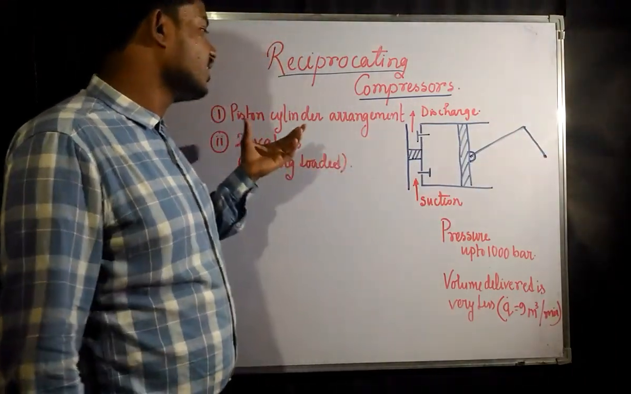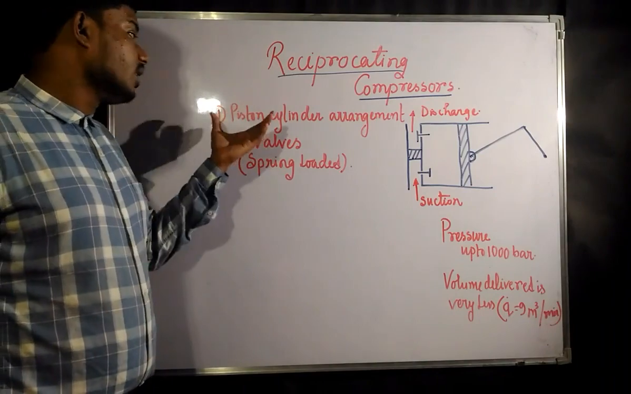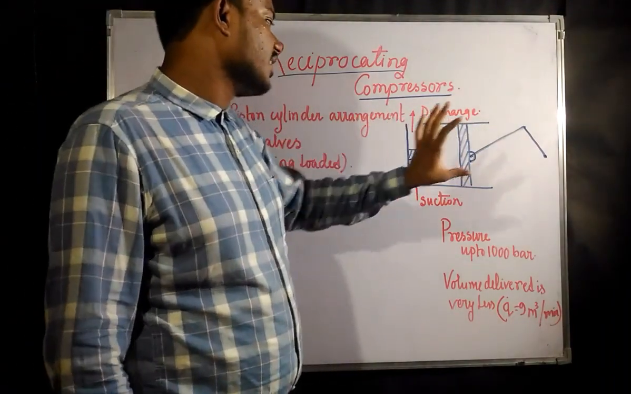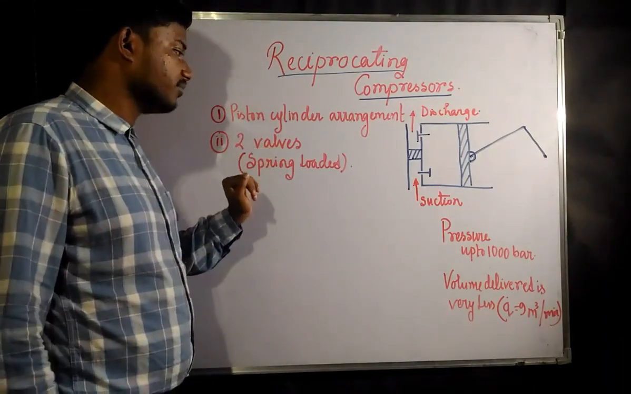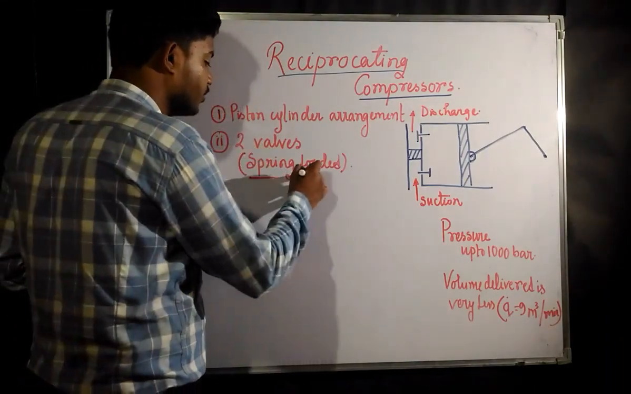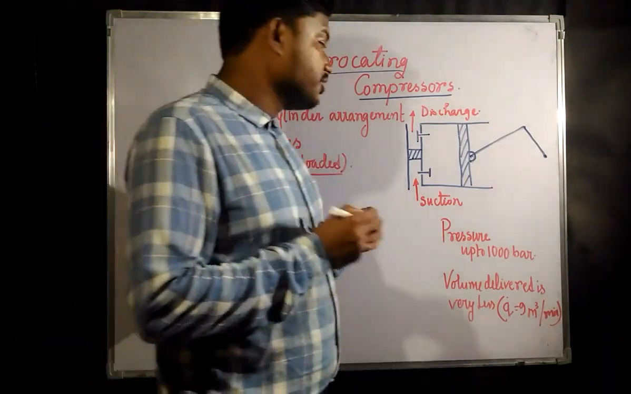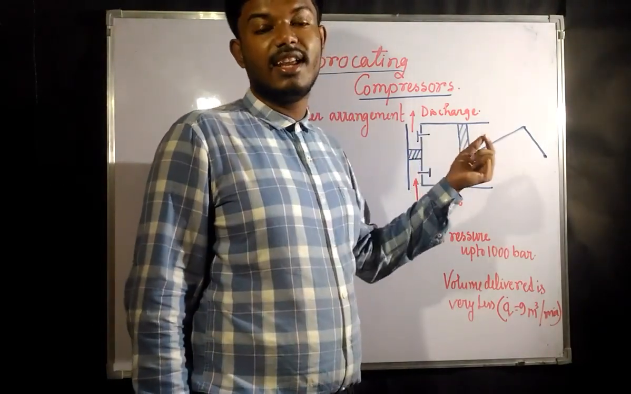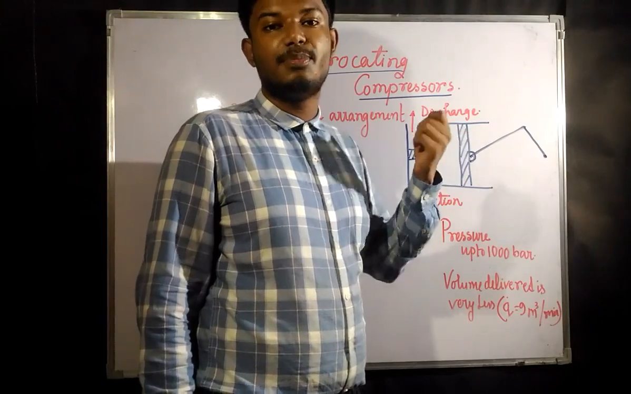Now it is constructed with two different parts. One is the piston cylinder arrangement. There must be one piston cylinder arrangement and there must be two valves, and these two valves are going to be spring loaded. Spring loaded means they are connected with springs to open and close them.